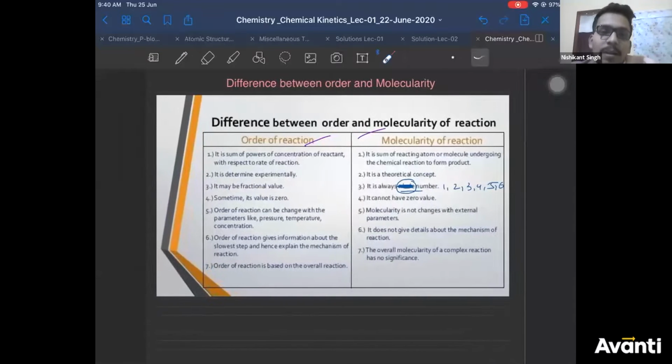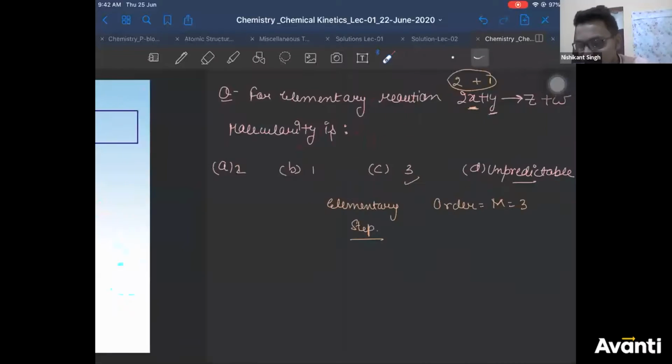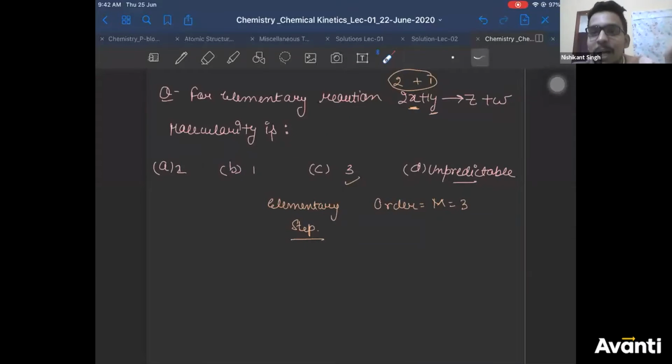Yes, I'll come. Vijay Lakshmi, how can you say that? You have seen those reactions where you see stoichiometry half O2. They may not be an elementary reaction; they might be a complex reaction. If you see half O2, half H2, half Br2, they might not be your elementary reaction. So your half may not come in your stoichiometry. Getting a point? Vijay Lakshmi, you're right.